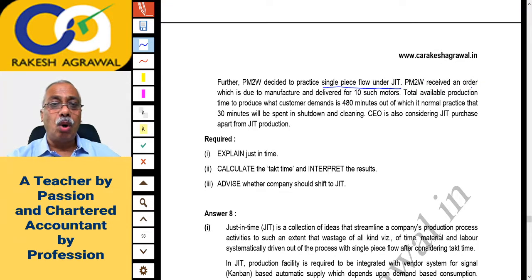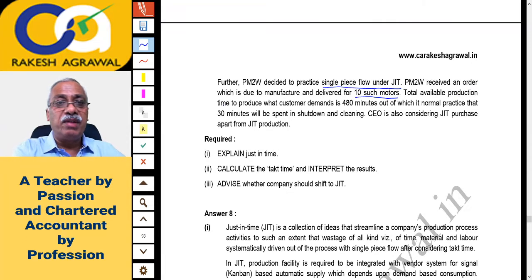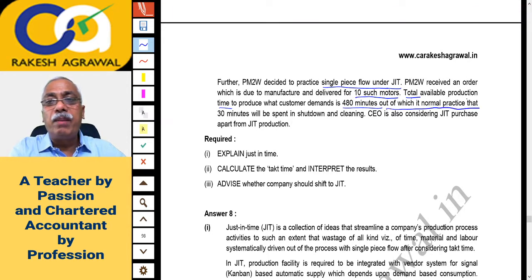Pearson received an order which is due to manufacture and delivered for 10 such motors. So we have received an order and we have to deliver 10 motors, means quantity 10. Total available production time to produce what customer demands is 480 minutes. Means to satisfy this demand of the customer, the total available time is 480 minutes, out of which normal practice is that